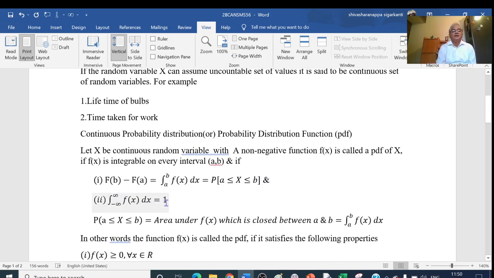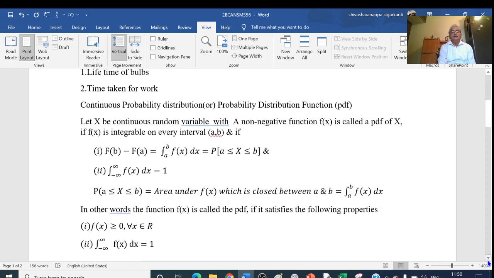Then we say that it is a PDF. So P of a less than or equal to x less than or equal to b is nothing but the area under the curve f of x between a and b. That is, the area between the x-axis and the curve y equal to f of x, between x equal to a and x equal to b.